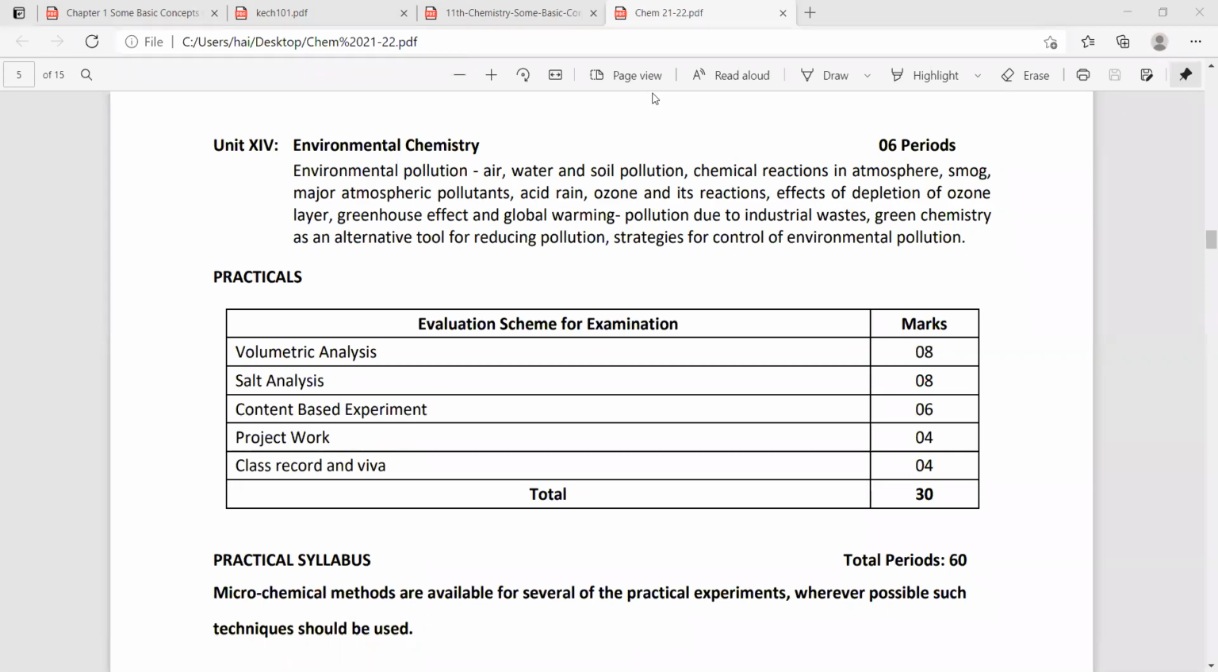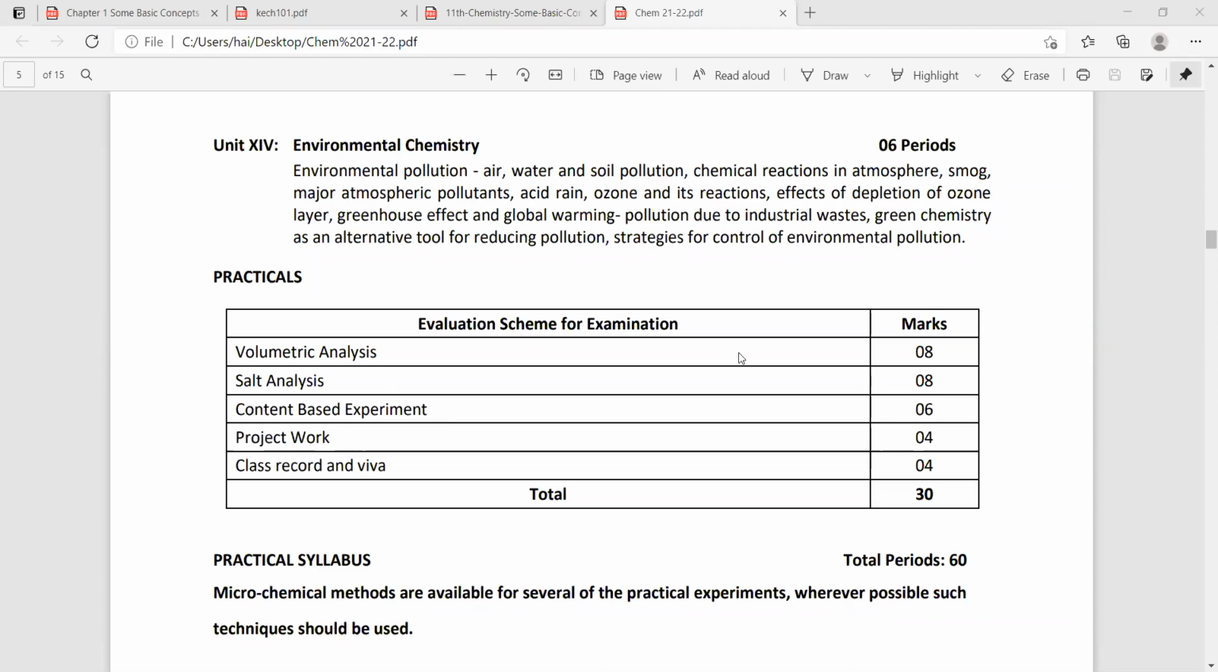And you can identify the functional group. You people know, you studied in carbon compounds. Functional groups are there: alcohol, phenol, aldehydes, ketone, carboxylic acid. This is all we studied. So identification of the functional group also carries 6 marks, which comes under the content based experiment.